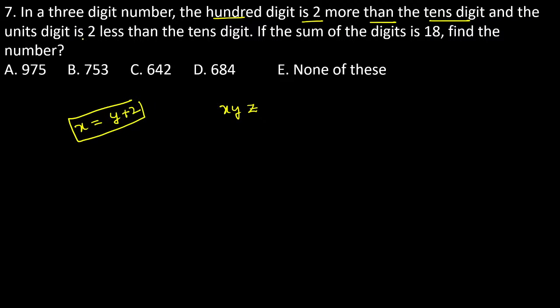And the units digit is 2 less than the tens digit. The units digit is equal to Z. 2 less than the tens digit, the value becomes Y minus 2. These are the equations.